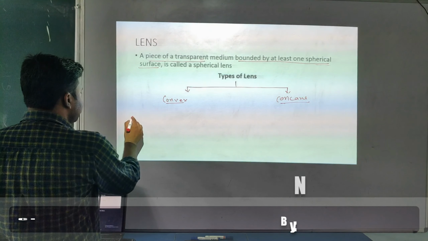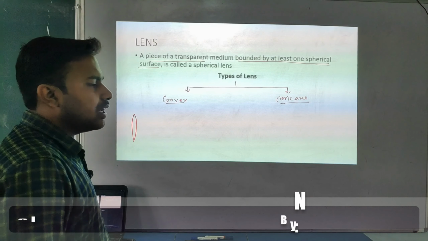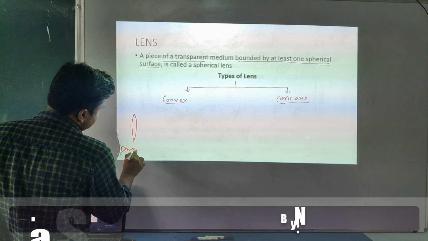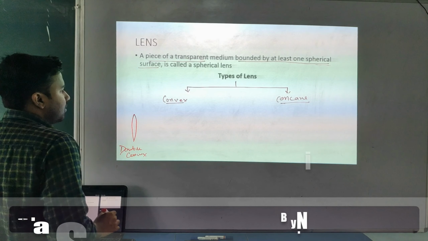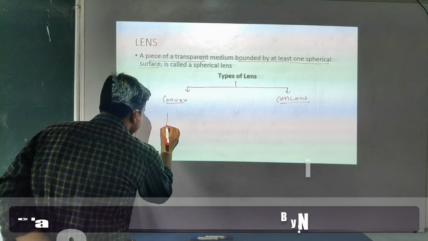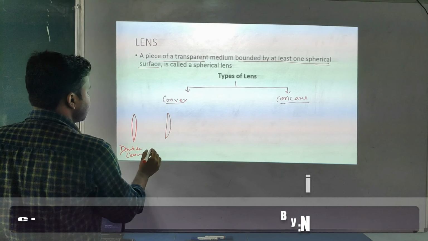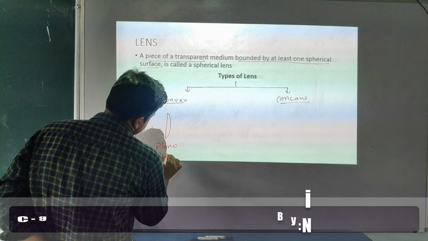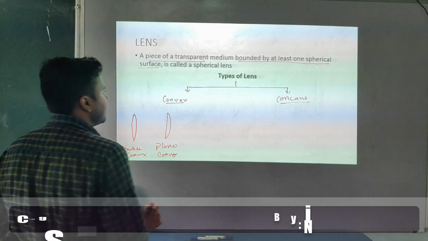Okay, look at this here, this one is called the double convex. Now in this one, one surface is plane and another surface is convex. This is called plano-convex lens.